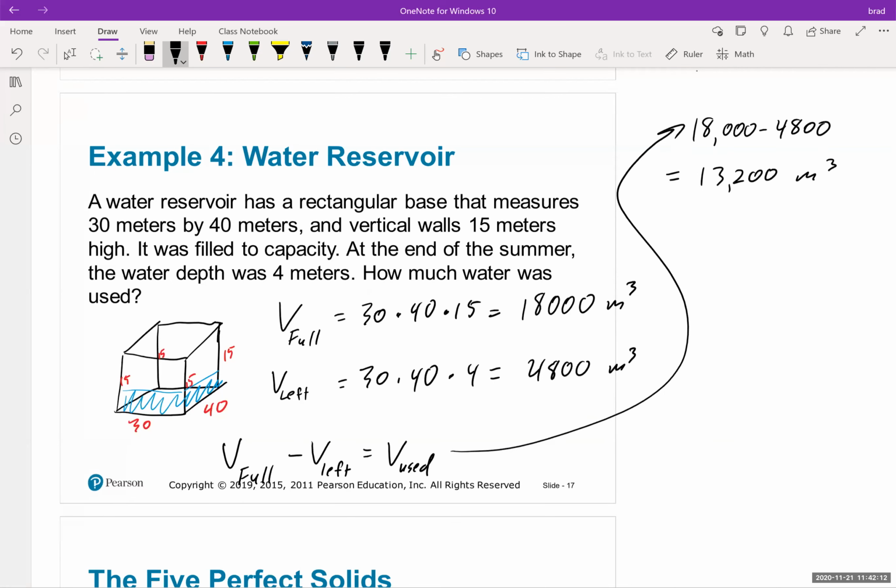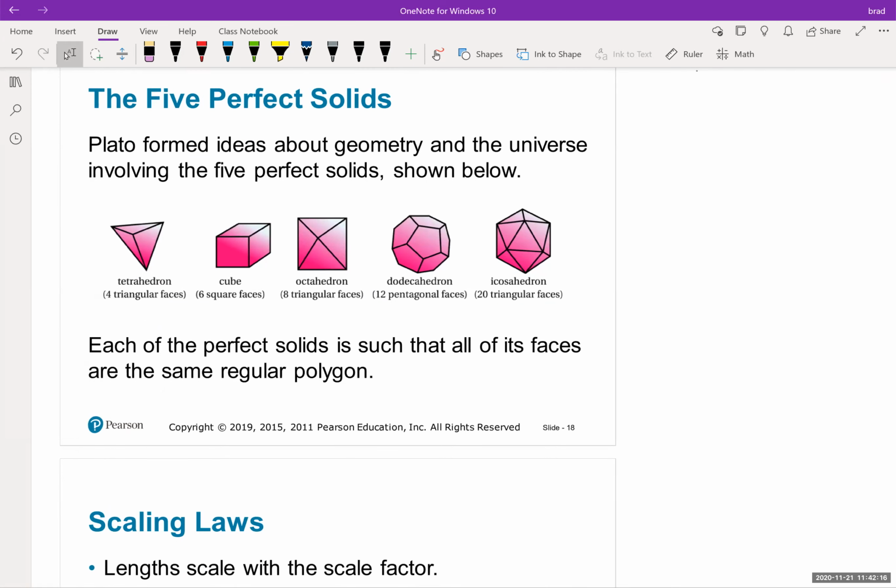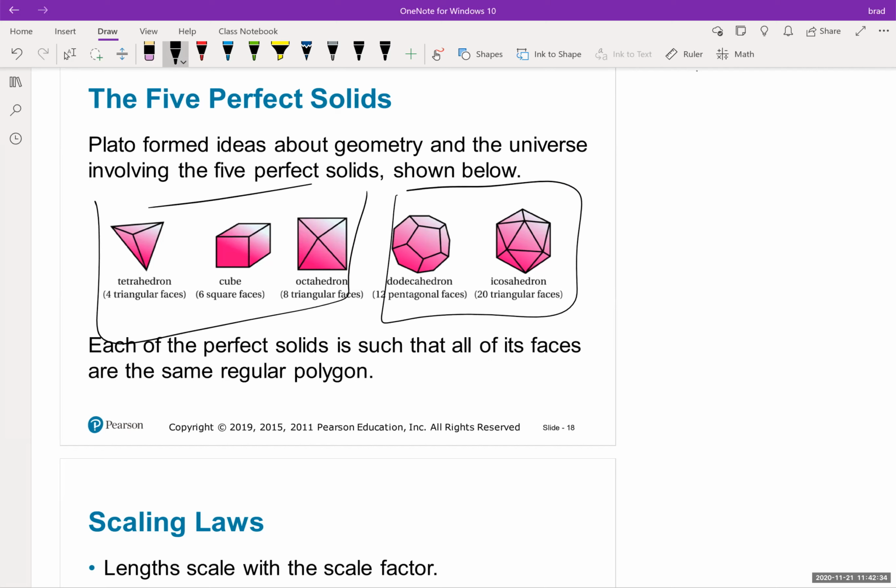All right. Five perfect solids. Plato formed ideas about geometry in the universe involving five perfect solids shown below: the tetrahedron, the cube, the octahedron, the dodecahedron, I've never heard of that one, and then the icosahedron. So these two I've never really heard about. These I've heard about, and especially the cube and this one.